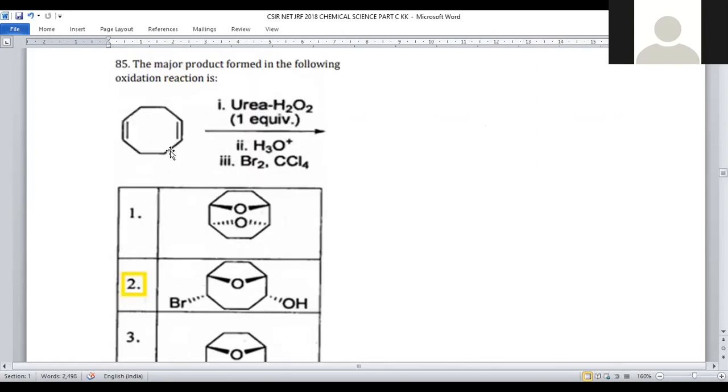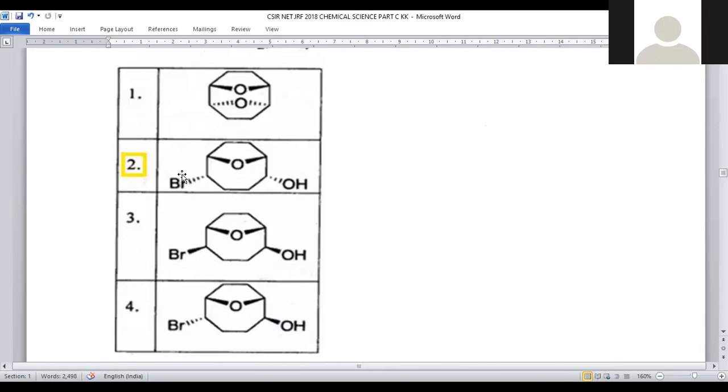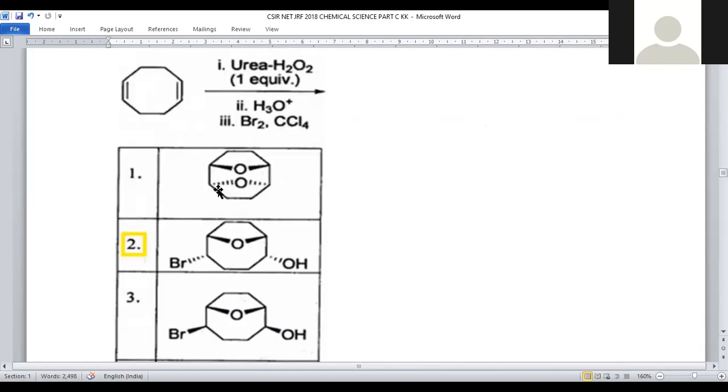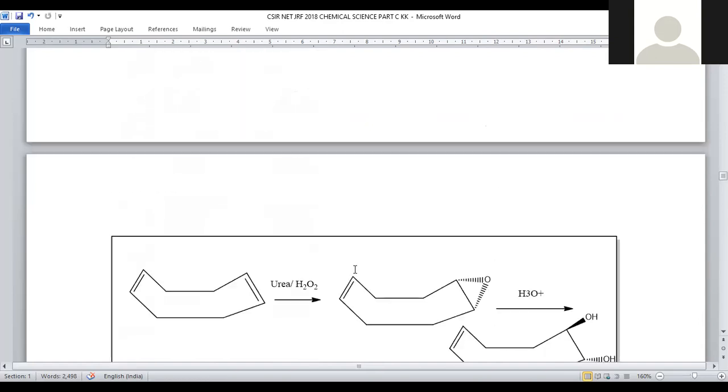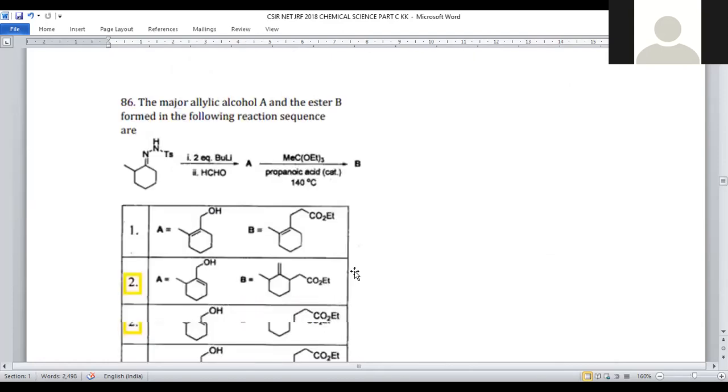Whenever this 8-membered cyclic system with 2 olefinic double bonds is treated with urea hydrogen peroxide, epoxidation of 1 double bond is possible. On hydrolysis, a trans vicinal diol will be generated. Bromine in the presence of CCl4 gives rise to a bromonium intermediate, and the subsequent ring closure gives rise to compound 2. Compound 2 will be formed in question number 85. Let us move on to question number 86.